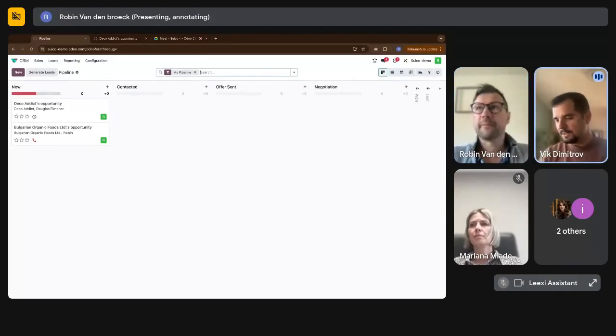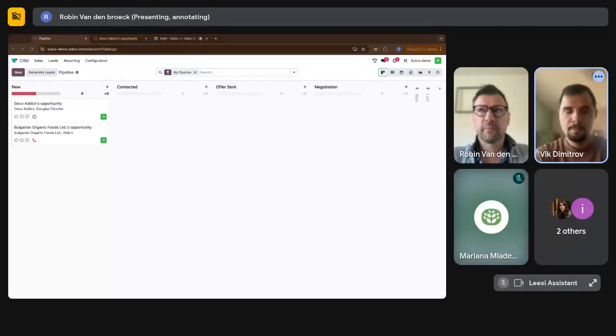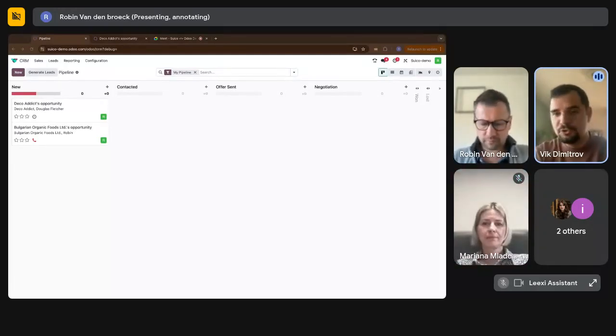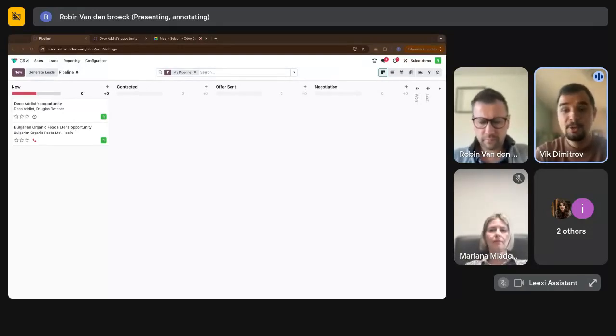Great. Actually, as we are here, Robin, I think that's a great addition. We can think of it as a database, and instead of buying the data from somewhere else, considering that Odoo is so well developed in so many different directions, you can do that within Odoo, and it's automatically populated. But as we are on the leads, there is one new feature that, being part of the food and beverage industry and also going to exhibitions, I know how valuable this is going to be. So this is new, and I would love to see that.